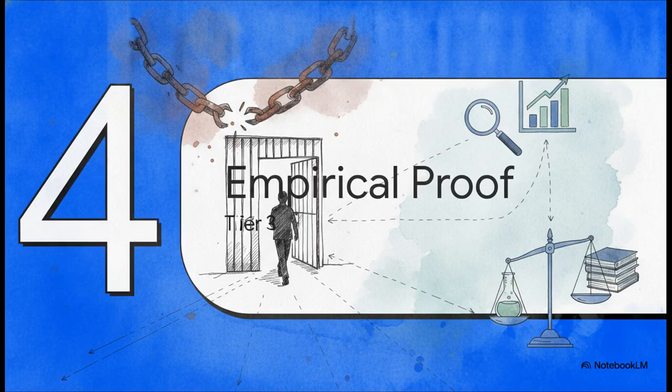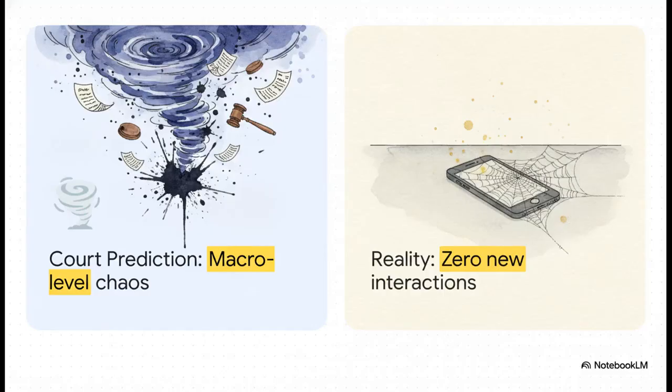All right, moving into Section 4, Tier 3, the post-release empirical proof. Let's do a quick reality check and compare the theoretical danger claimed by the court against empirical reality. The court predicted macro-level chaos, right? Yet, when Dr. Chen was released over a year later, his posts were completely untouched. Crickets. 0 new interactions, 0 shares, 0 offline impact.